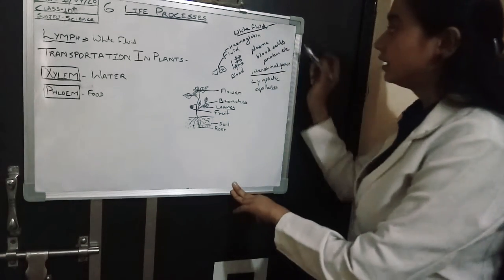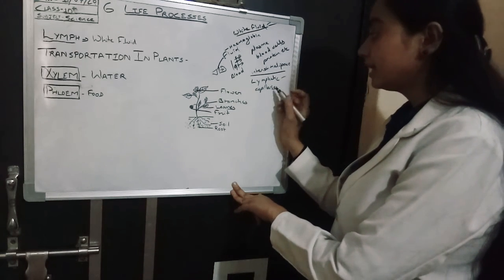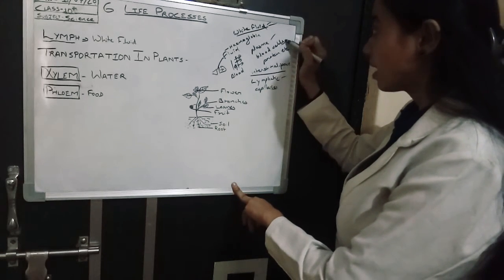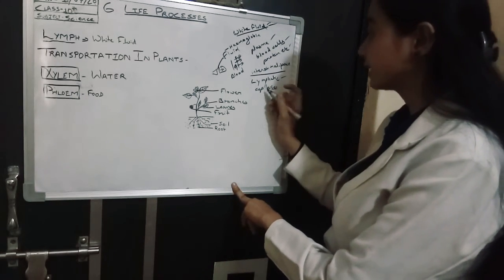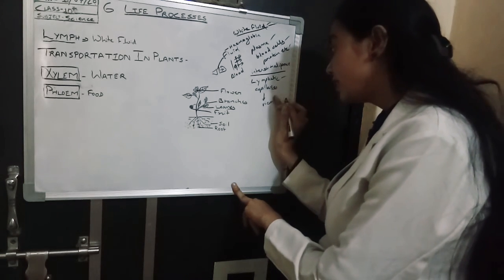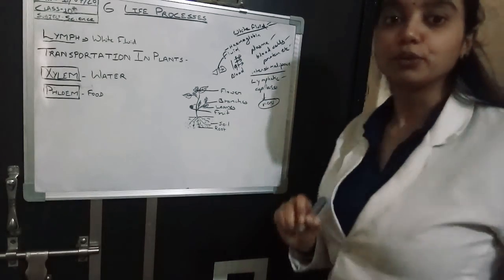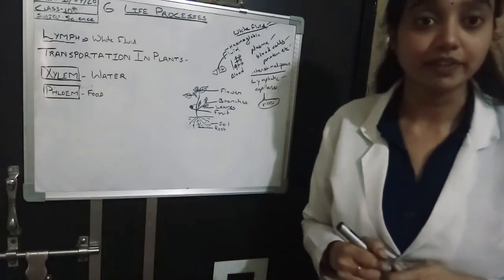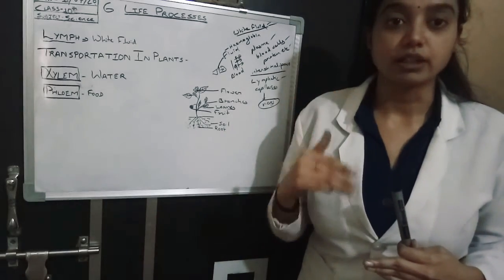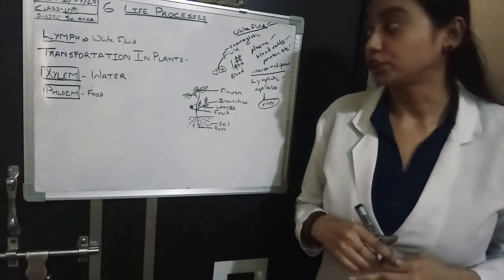The lymphatic capillaries drain these plasma, blood cells, protein, etc. into veins. And you know the function of veins: veins carry blood away from cells and carry it to the heart.